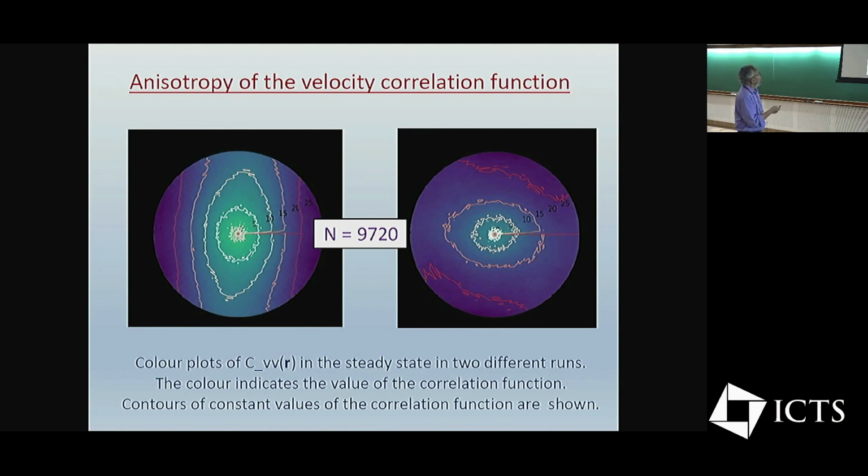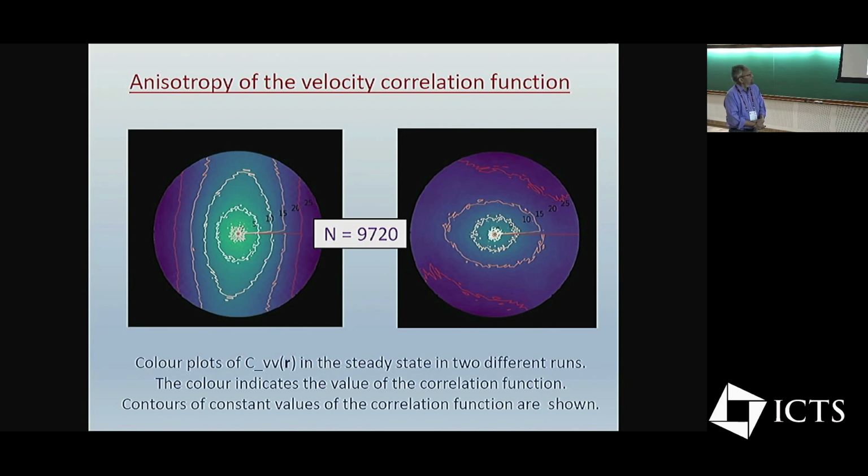But these contours of constant correlation are not circles. They have this anisotropy. And the anisotropy here is pointing in the y direction. I mean, if we call the vertical direction the y direction, if we look at another run, same kind of steady state, then we'll find the correlations are larger along the x-axis and so on. So they have this anisotropy.